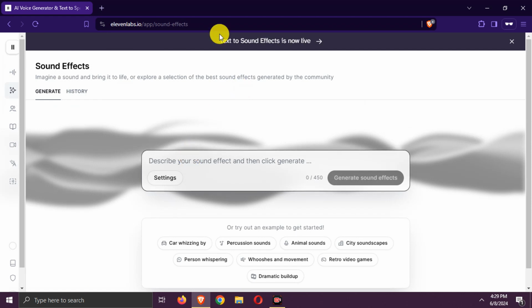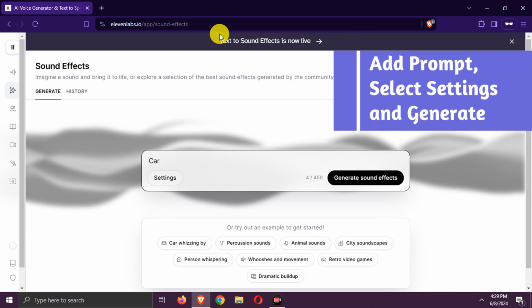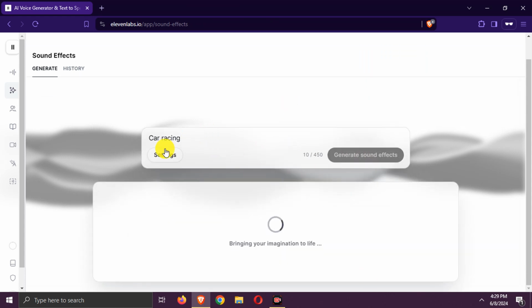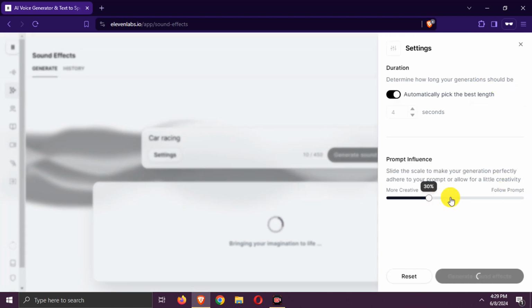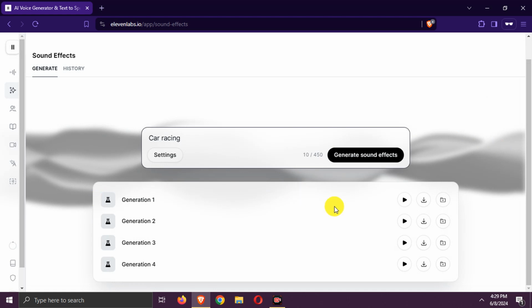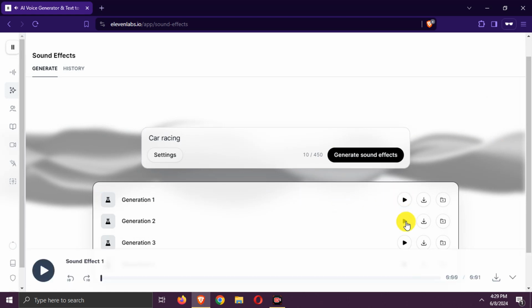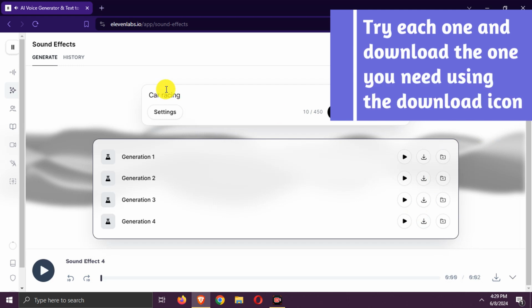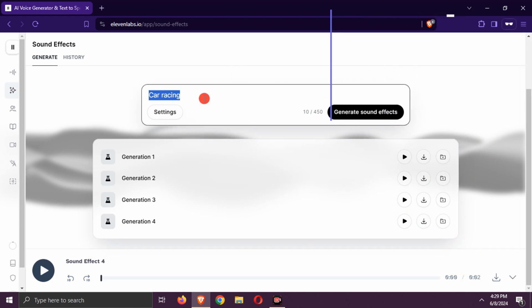Enter your prompt. Click Generate. You can also adjust settings here if needed. Four sound effects will be generated. Try each one and download the one you need using the download icon.